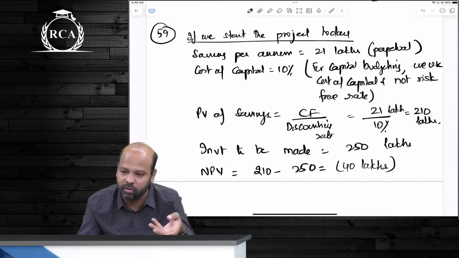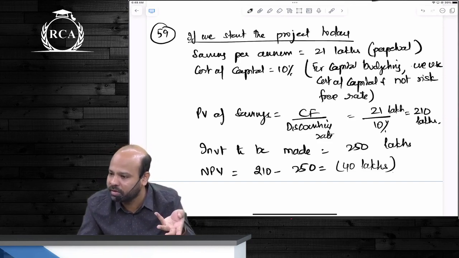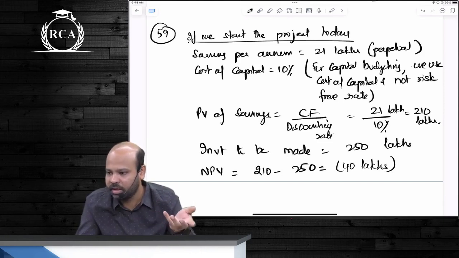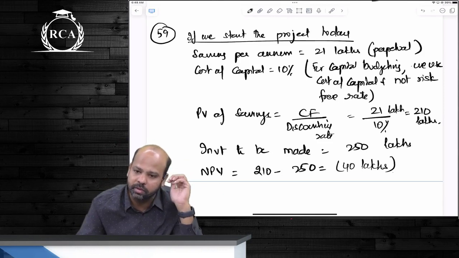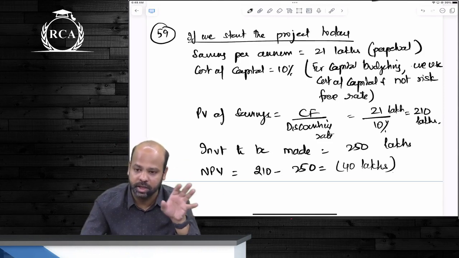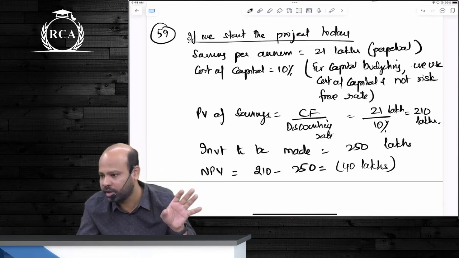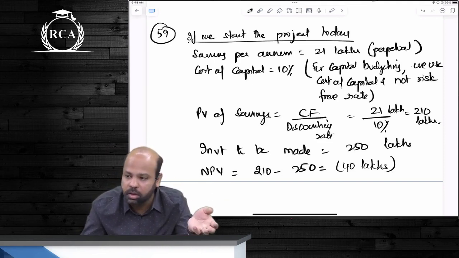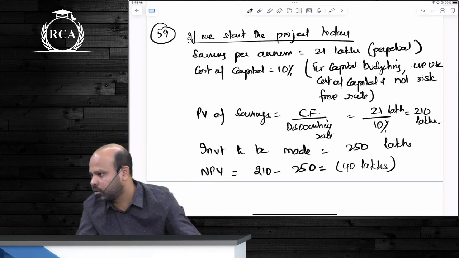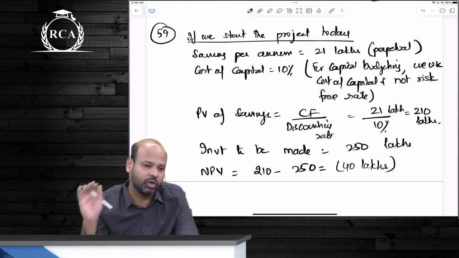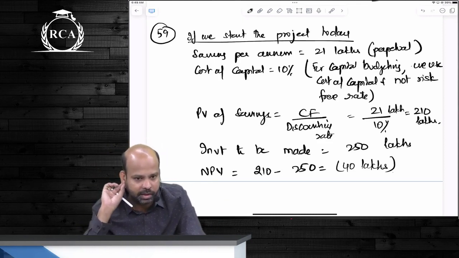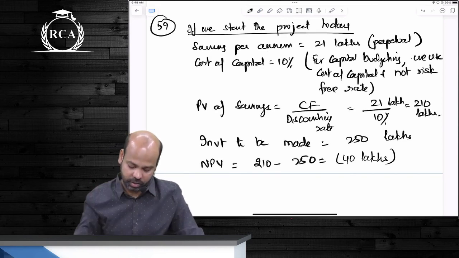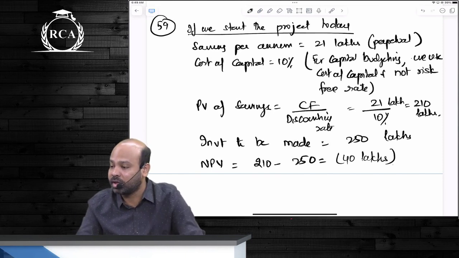Ab jab today is not an option only, the only option that you have is wait. Why the hell do you even need probabilities? In real life you will not want to compute any probabilities. No. When will you want to compute probabilities and check if you are already getting a positive benefit today, but you will still want to wait and see if this can be a higher positive benefit? Then it makes sense, as such guys, to value the option. समझ में आ रहा है, नहीं आ रहा है? If we start the project today, as such guys, NPV would be negative 40 lakh rupees.